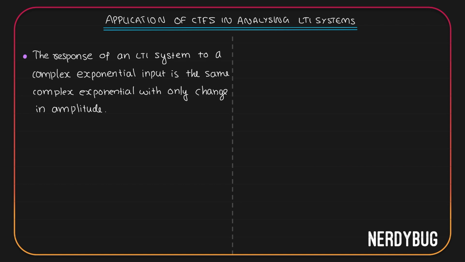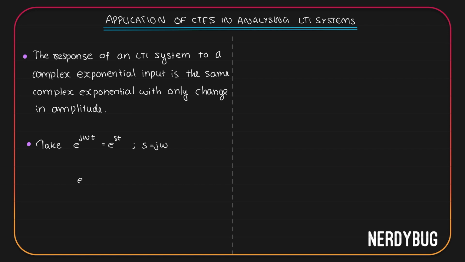It is written over here that the response of an LTI system to a complex exponential input is the same complex exponential with only a change in amplitude. For example, let us take our input to be a simple complex exponential, that is e raised to j omega t. For simplicity, let us call it e raised to st, where s will be equal to j omega.